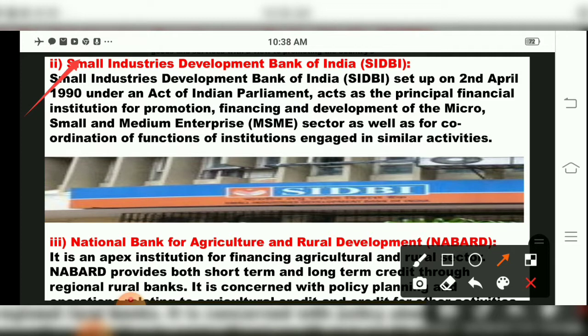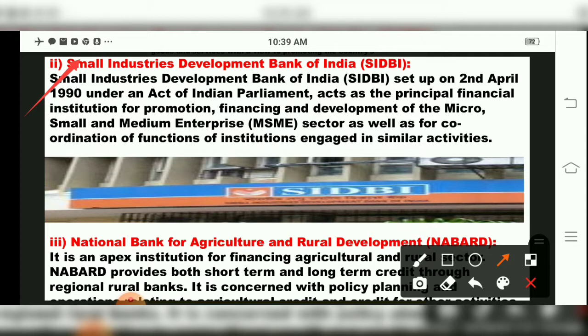So SIDBI was established on 2nd April 1990 under the Act of Indian Parliament, children, as a financial institution giving finance for promotion and development of which enterprises? MSME, that is micro, small and medium enterprises. To encourage this, SIDBI was established, children. Now the next bank, children, is NABARD.